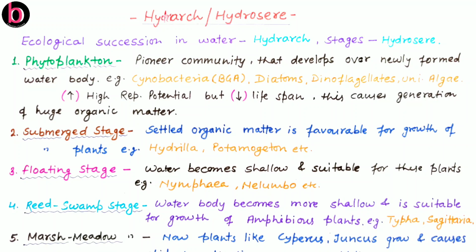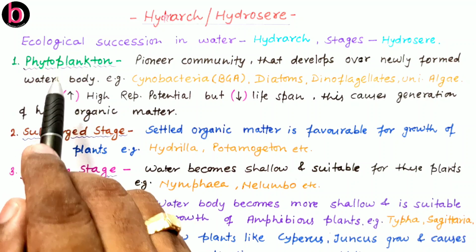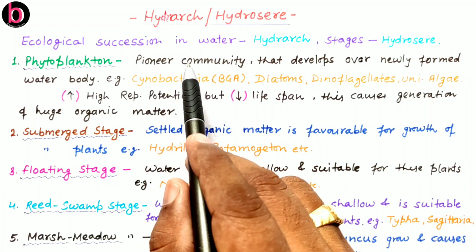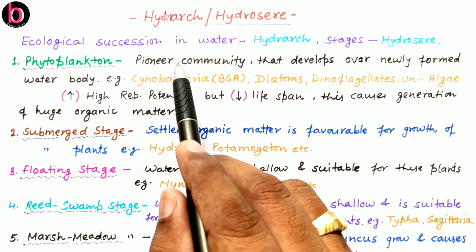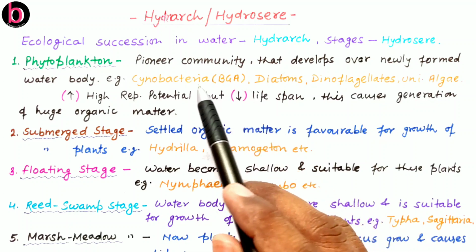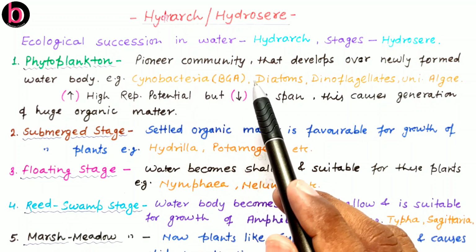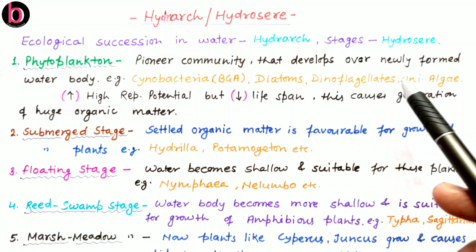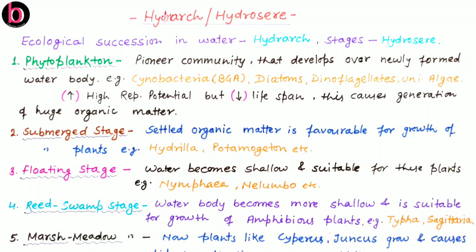First, under pioneer community, we have phytoplanktons. Phytoplanktons are the first to grow in any naked water body. They include a number of examples like cyanobacteria, also known as blue-green algae, diatoms, dinoflagellates and unicellular algae, all very small in size.